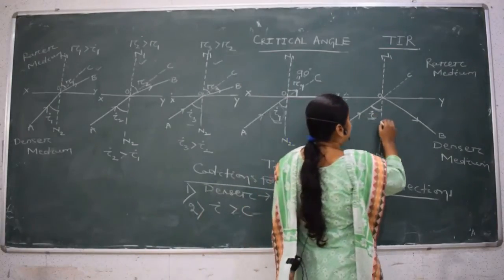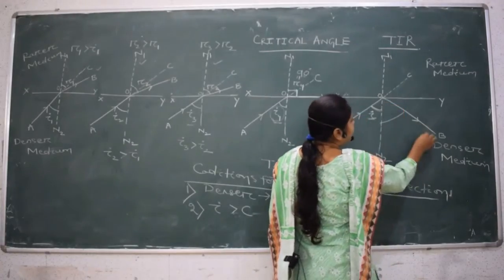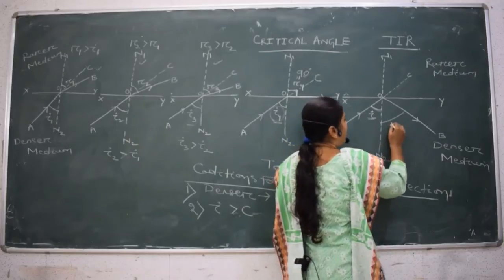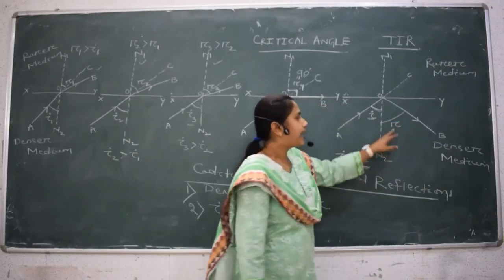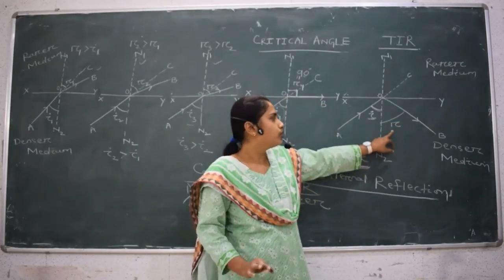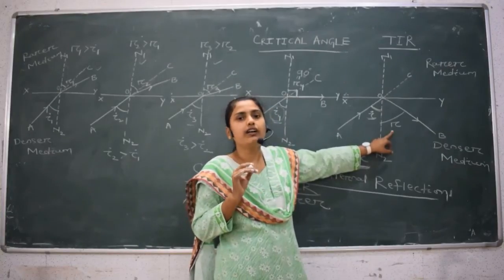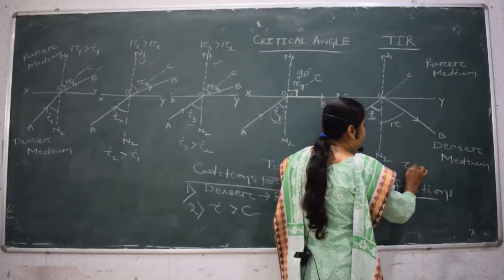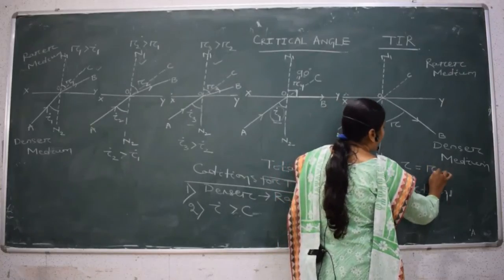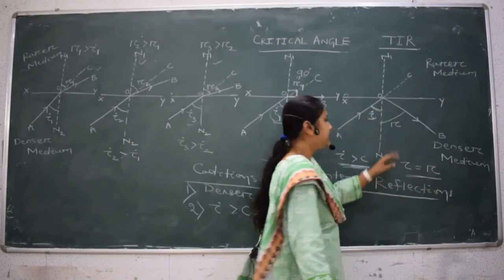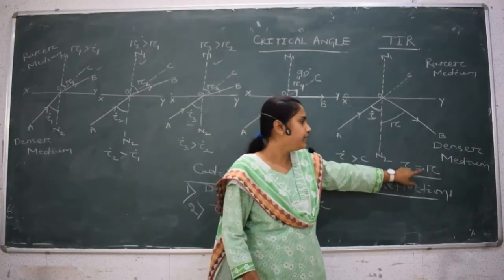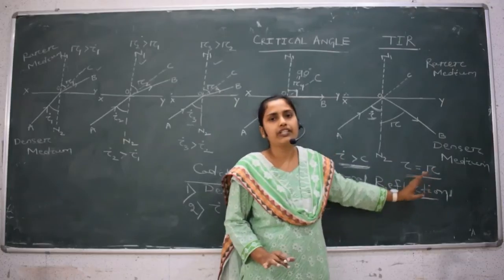The angle between the reflected ray OB and the normal ON2 is called R, that is, the angle of reflection. So in this case the laws of reflection are applied, and your angle of incidence I is equal to R. For total internal reflection, the angle of incidence I is equal to the angle of reflection R.